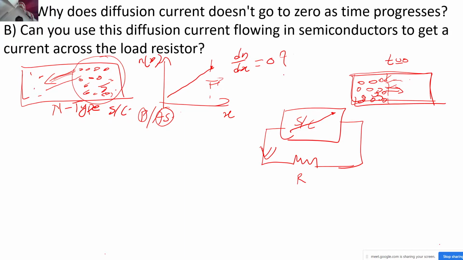Initially there will be some flow of electrons towards the left side, right? Because the concentration gradient is there. So obviously, as you know, electrons will flow from higher concentration to low concentration. So what is going to happen? Some electrons initially will flow from here to here. Let's say a few electrons flew to the left part of this side. So what is going to happen?